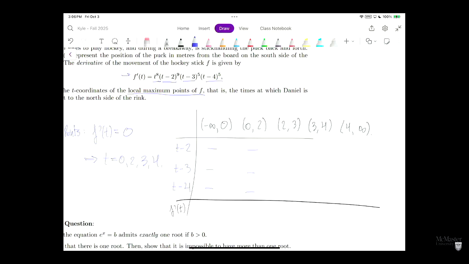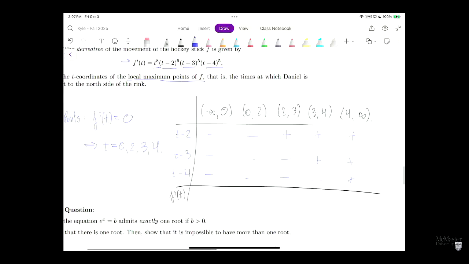Between 2 and 3, t minus 2 is positive, but the other two factors are still negative. Between 3 and 4, our first two factors are positive, and our last factor is negative. And finally, between 4 and infinity, all three factors are positive. So that means for f prime of t, remember we can multiply negatives and positives together. If we have an odd number of negatives, it stays negative. If we have an even number of negatives, it turns positive.